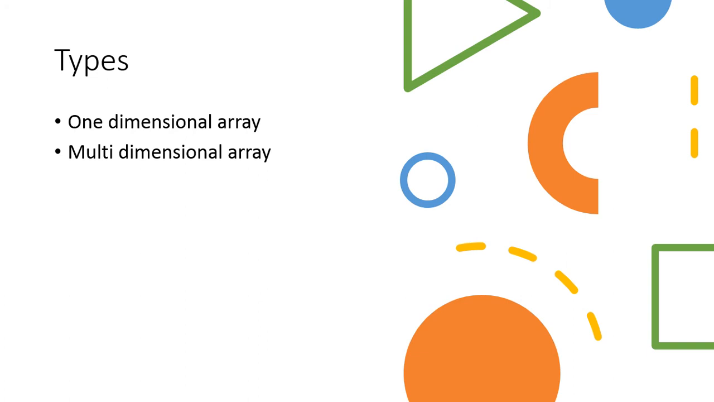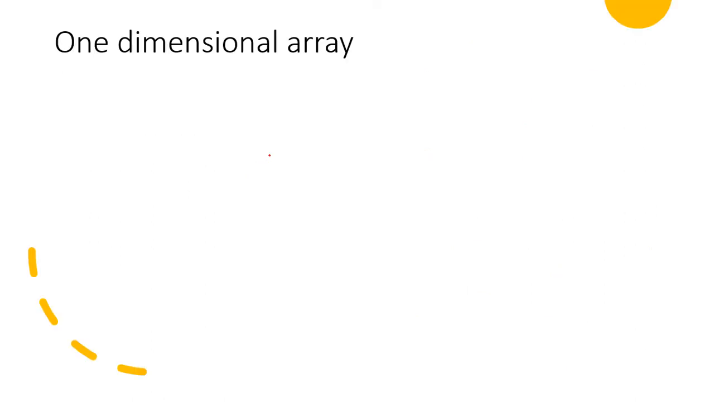Now see the types of array. As you can see on the slide, there are two types of array. The first one is one-dimensional array and the second one is multi-dimensional array. Let us see each type in detail. The first one is one-dimensional array. From the name itself, we can see that a one-dimensional array contains only one subscript. So what is a subscript? We will see.